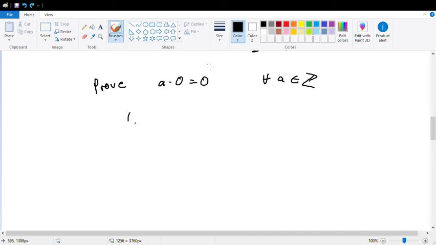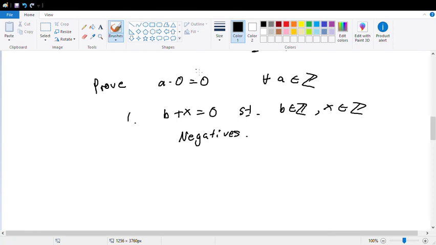Control Z. Okay, so we're going to use the property of this, such that b is an element of Z, x is an element of Z, the integers. We can say this because, and this is by the negatives property. So we can substitute this into a times b.